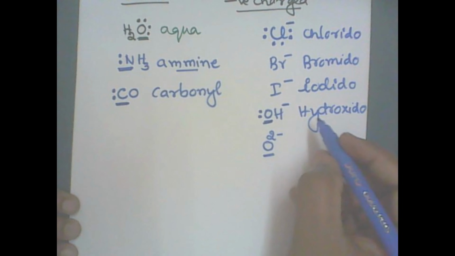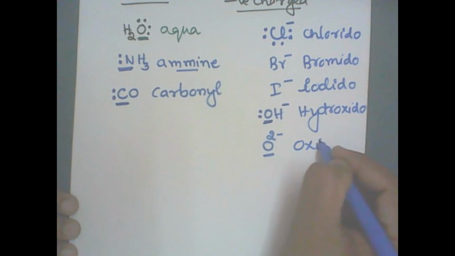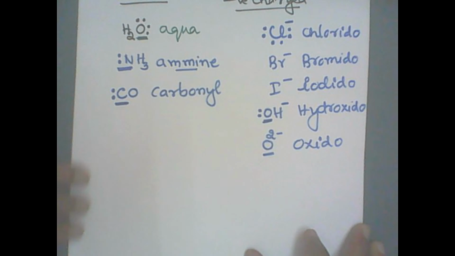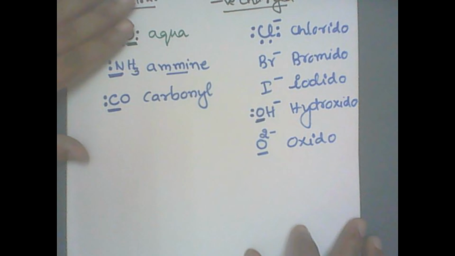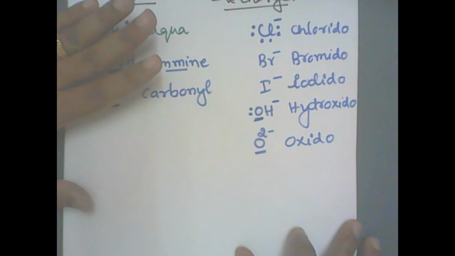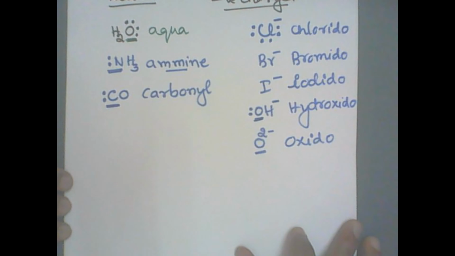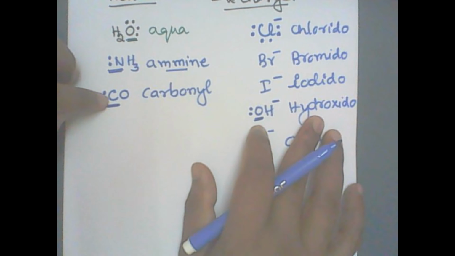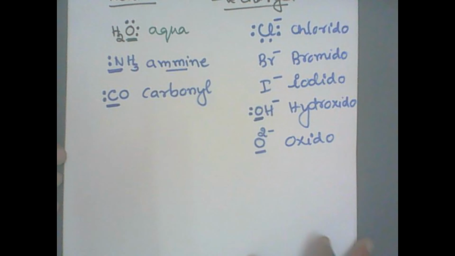Oxide becomes oxido. Recall these again and again so that you remember them when you write IUPAC nomenclature. So this is all about unidentate ligands. Only one donor atom donates an electron pair.